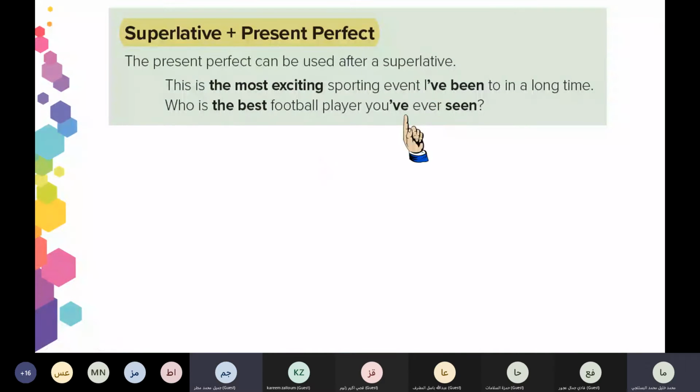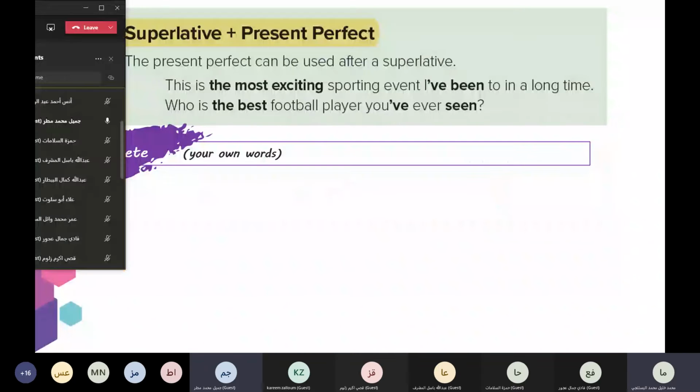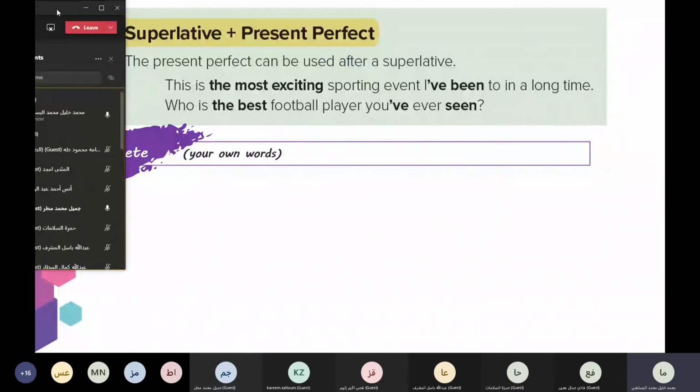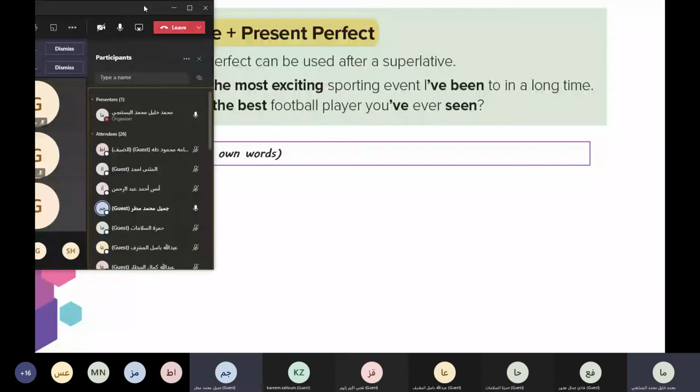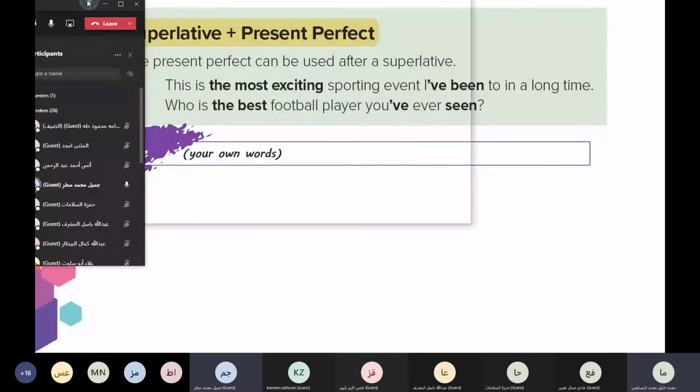Teacher, yes. Nabil Hussein is saying that he's waiting. He cannot join. Look at the group. He's in the waiting room. Okay, tell him that he can access without any permissions. Okay, teacher.